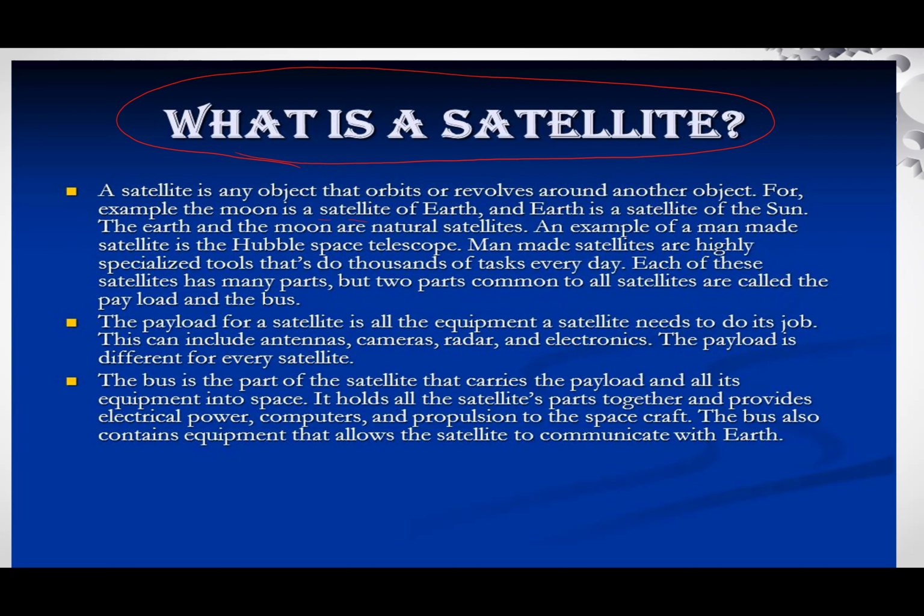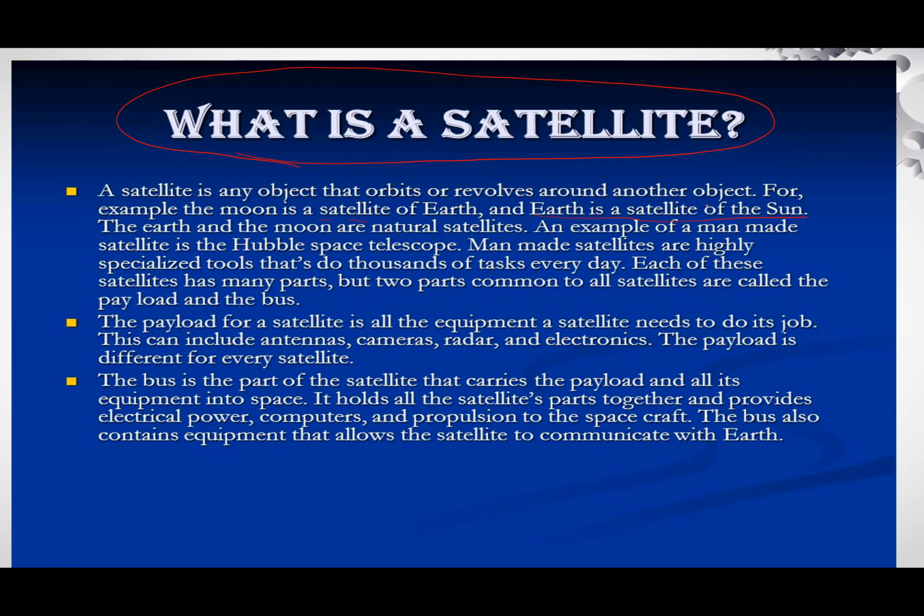The Earth is rotating around the Sun, so it's a natural satellite of the Sun. The Earth and the Moon are natural satellites. An example of a man-made satellite is the Hubble Space Telescope. Man-made satellites are called artificial satellites.